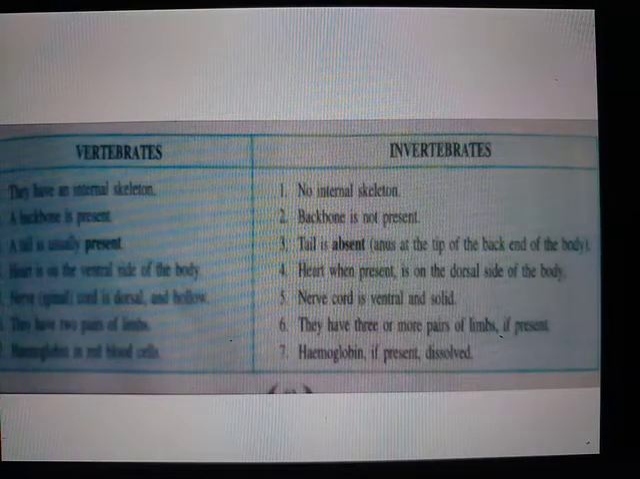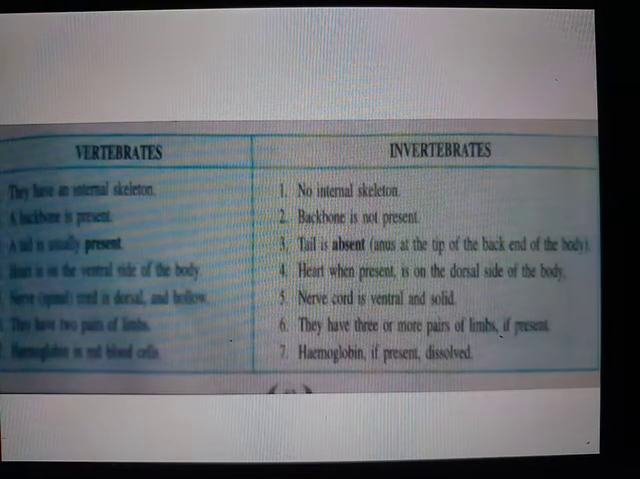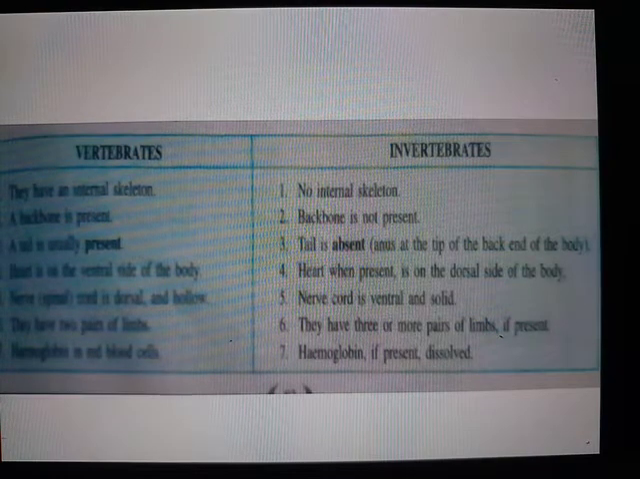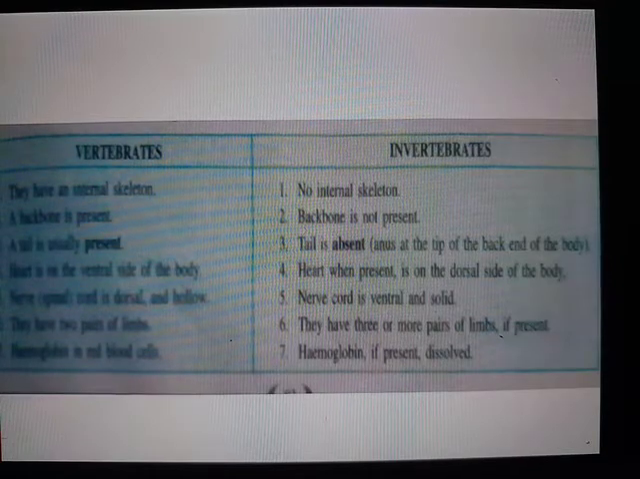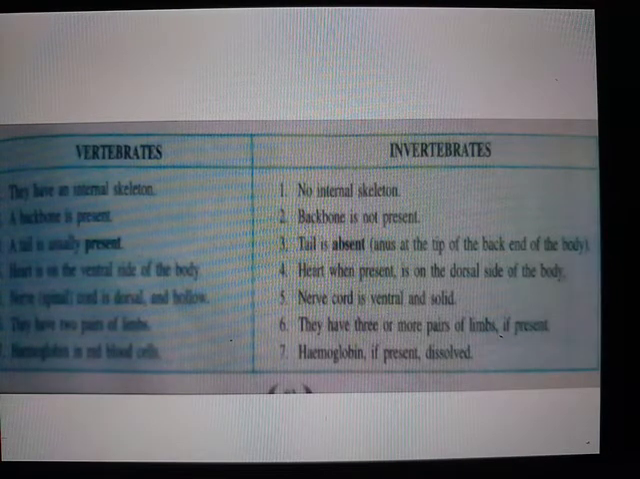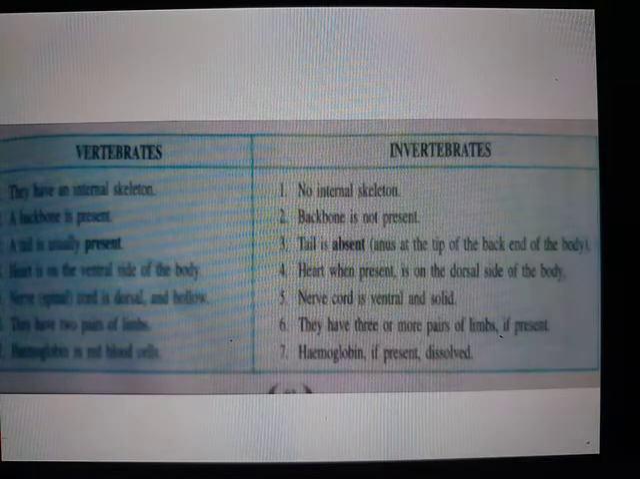Now, the difference between vertebrates and invertebrates, which you can find in your textbook too. The first point is that they have an internal skeleton. Vertebrates, yes, in our body also we have an internal skeleton, but in invertebrates no internal skeleton is present. Second point, a backbone is present in vertebrates. So we have the vertebral column, the backbone, in our body, but in invertebrates there is no presence of a backbone.